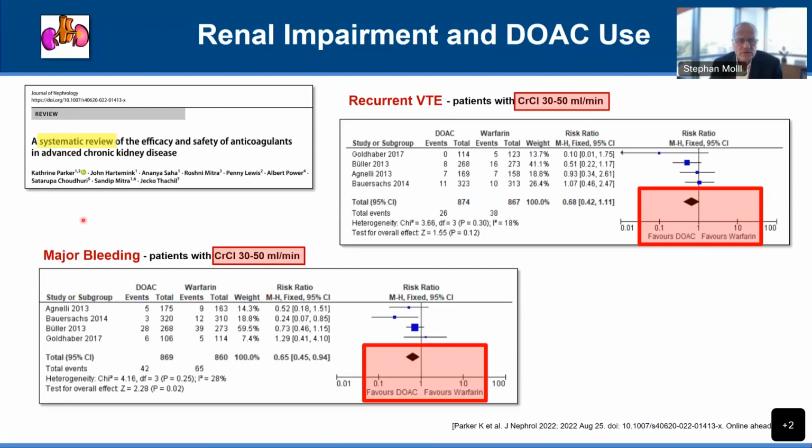And if we look at the risk for bleeding in the same patient population, you also see that the direct oral anticoagulants are favored compared to warfarin and lead to less bleeding. So this is pretty straightforward. Mildly impaired renal function, the DOACs are a good choice and in general better than warfarin.